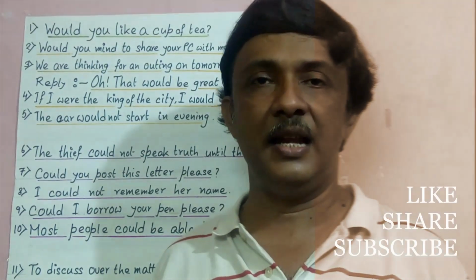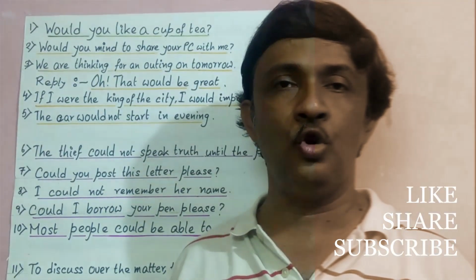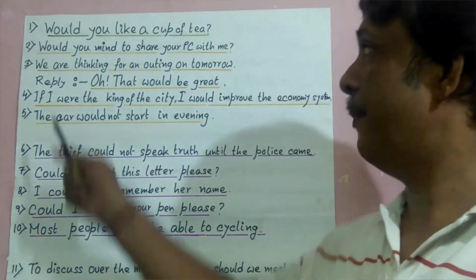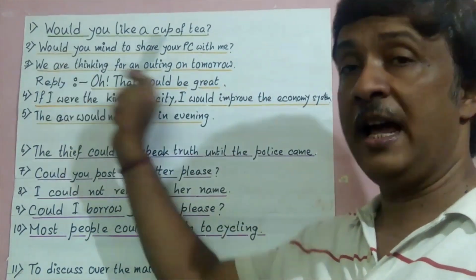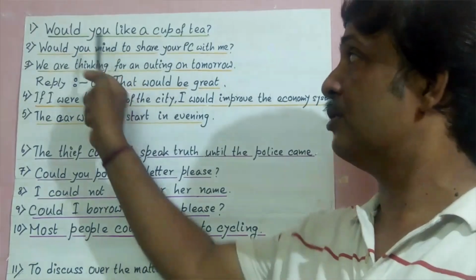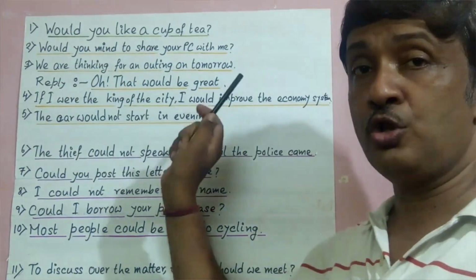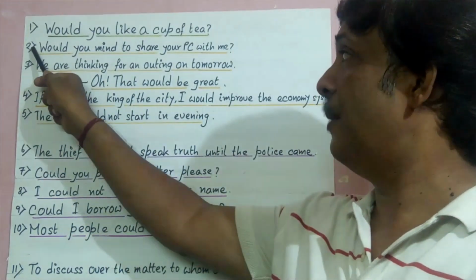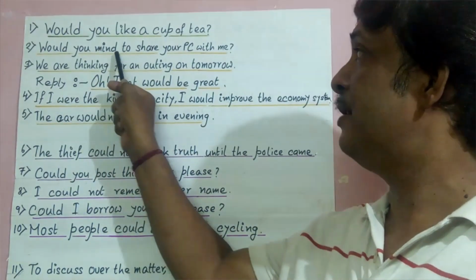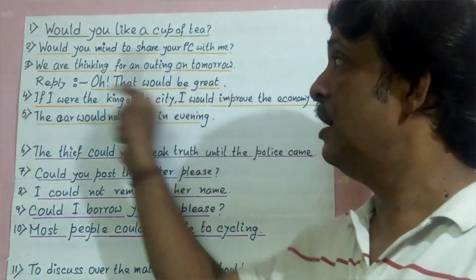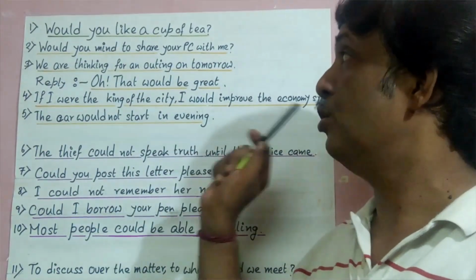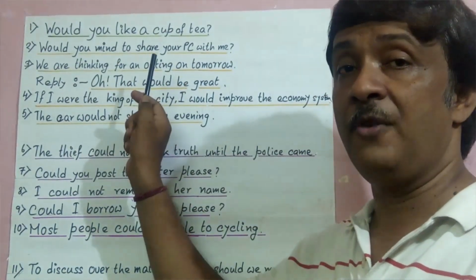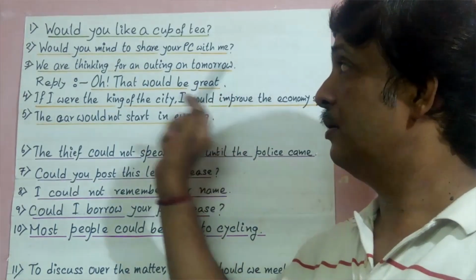Now see, here are some examples to use would, should and could. Number 1, would you like a cup of tea? It is a type of polite approach, a formal approach. Here we use would, not should, not could. Number 2 example, would you mind sharing your PC with me? Here we use would you mind, not should, not could. This is also a type of polite approach.